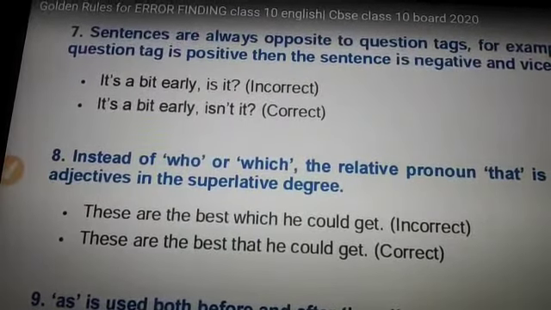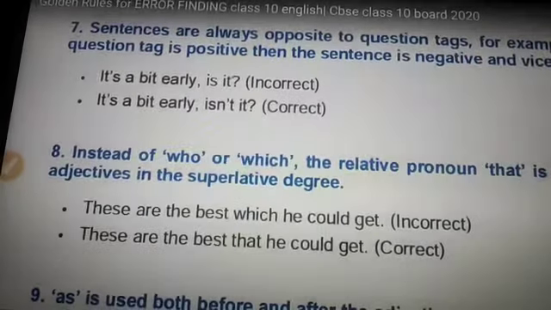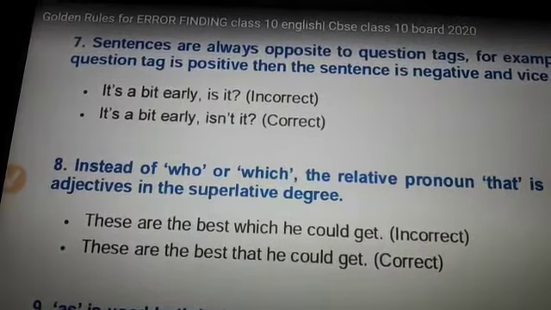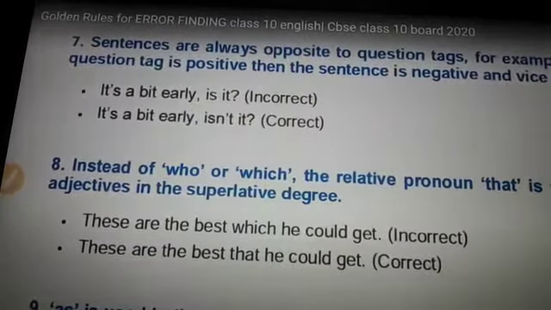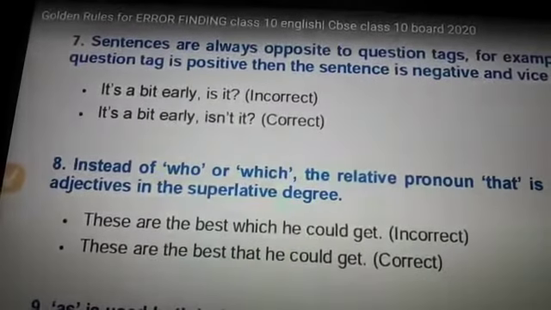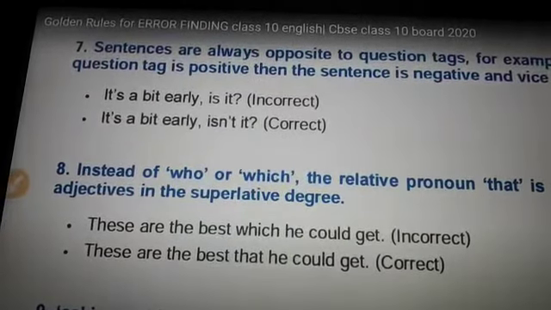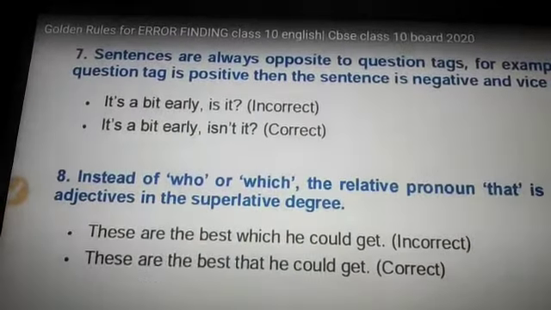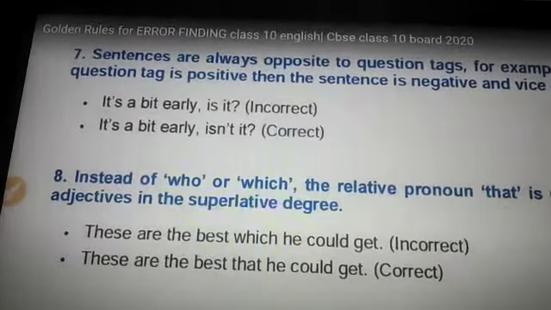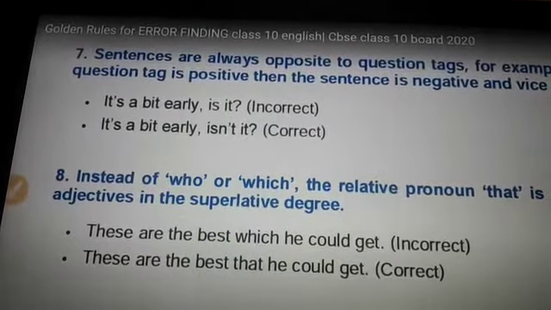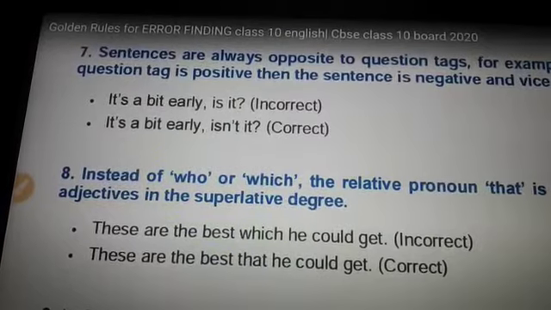Superlative degree is the degree that we use for comparison between more than 2. And when we are talking about the superlative degree, then as the relative pronoun, instead of "who" or "which," it would be correct to use "that." So "These are the best which he could get" would be incorrect. "These are the best that he could get."